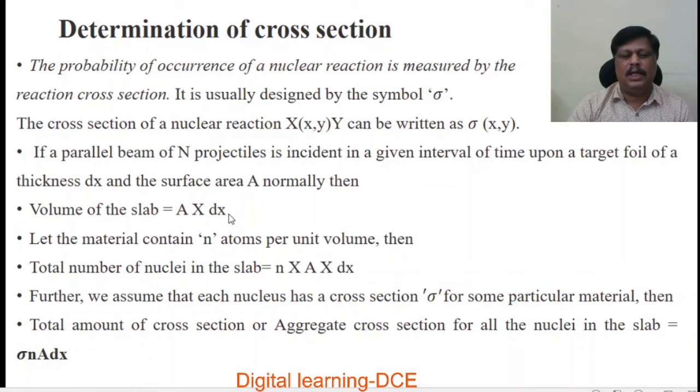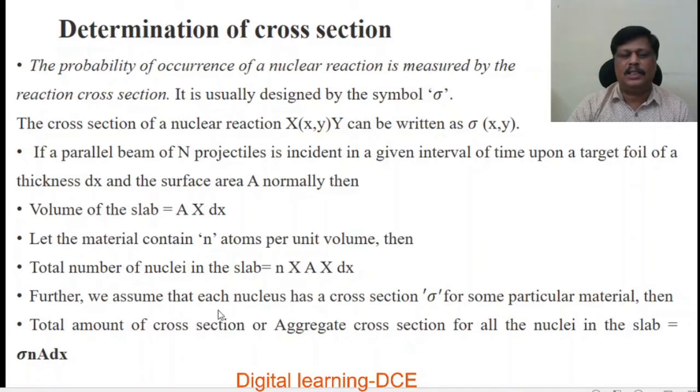I will show the diagram in the next slide. So if you take a rectangular slab of the material of thickness dx and area A, then the volume of the slab is equal to A into dx. Let the material contain n atoms per unit volume, that is the density of the particles. Then the total number of nuclei in this slab is equal to the number of atoms per unit volume times the volume of the slab, so n into A into dx.